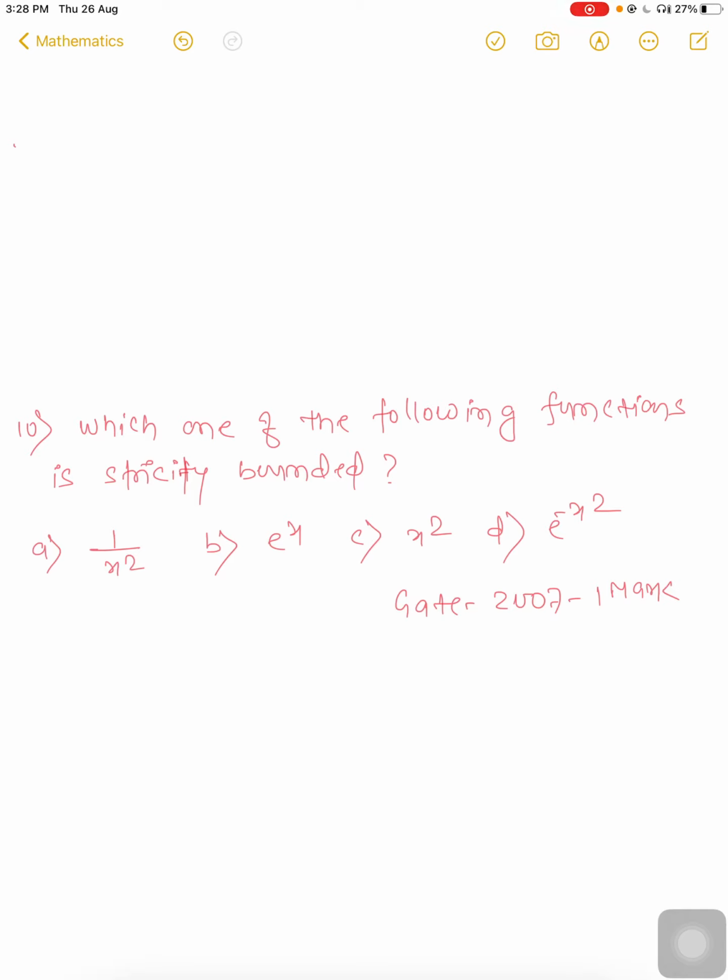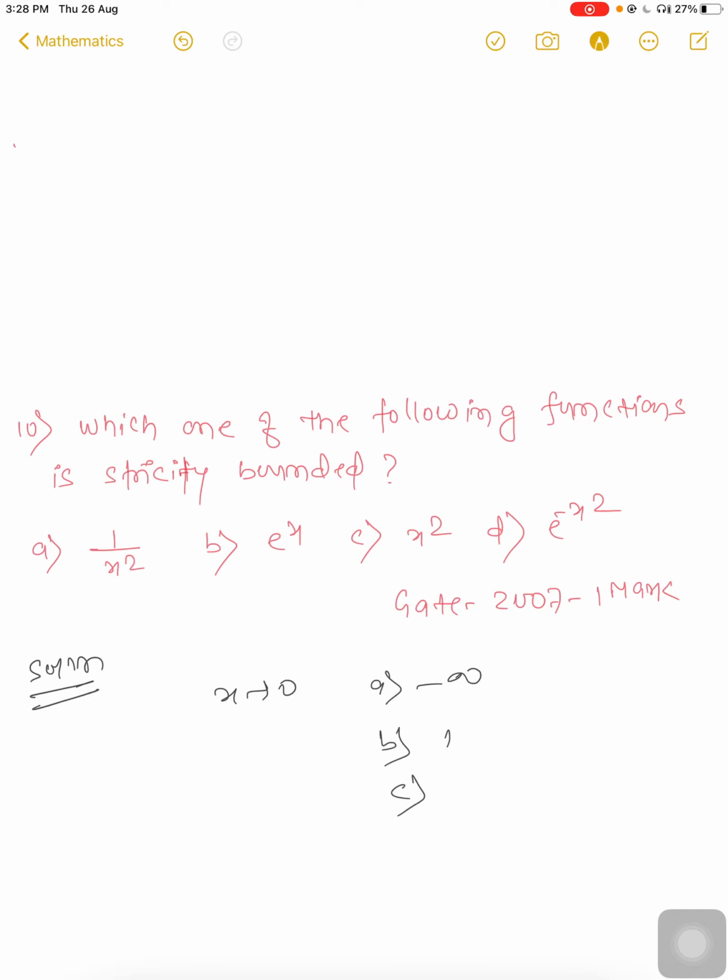Now comes the next question. Which one of the following functions is strictly bounded? Strictly bounded means that for finite values it gives a finite answer. First of all we can draw the graph and check that for finite values everything is bounded. When you put x tends to 0, what will happen? Here A will be infinity, unbounded.